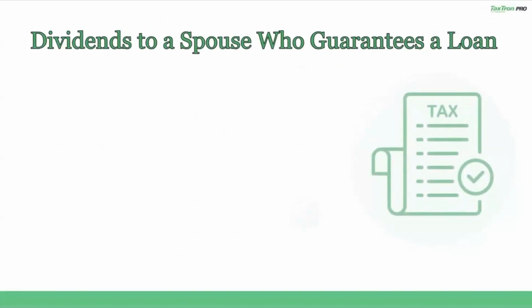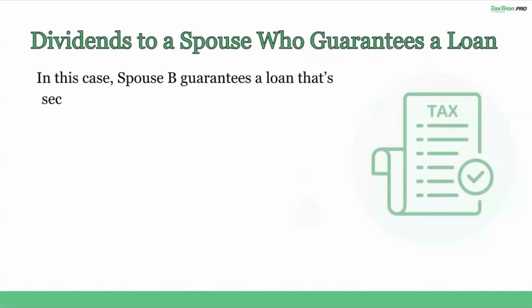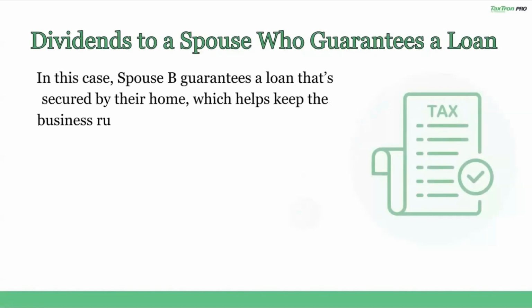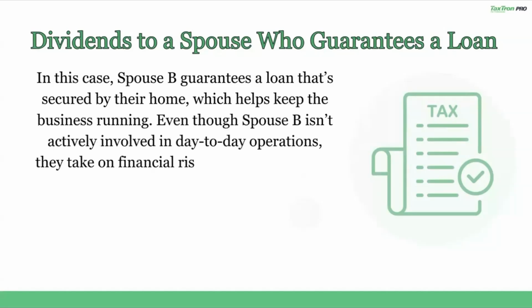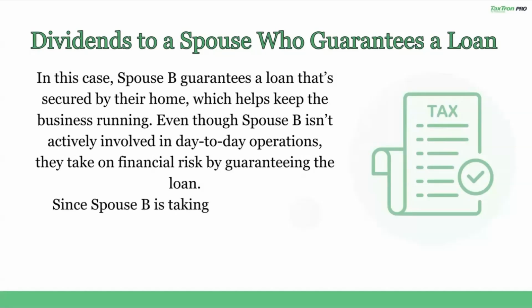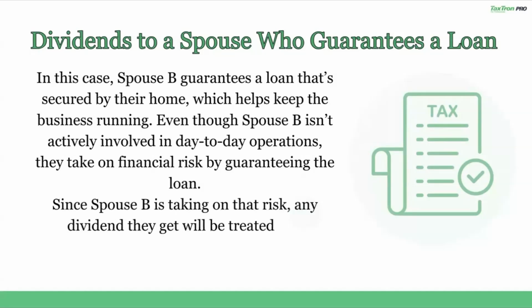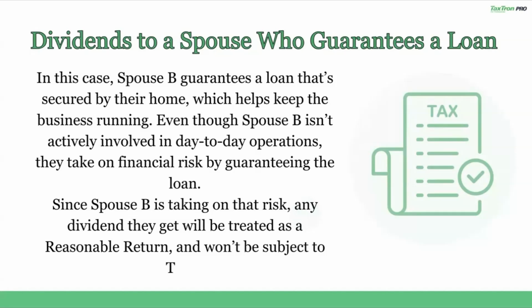Our third example is a dividend to a spouse who guarantees a loan. Here is another interesting example. What if the spouse does not work in the business but guarantees a loan for the company? In this case, spouse B guarantees a loan that is secured by their home, which helps keep the business running even though spouse B isn't actively involved in day-to-day operations. They take a financial risk by guaranteeing the loan.